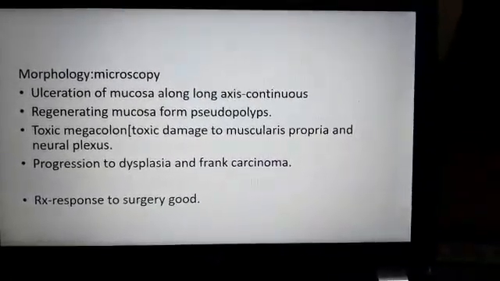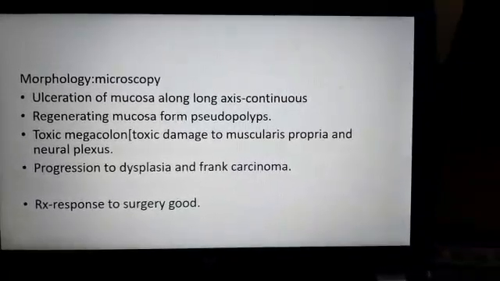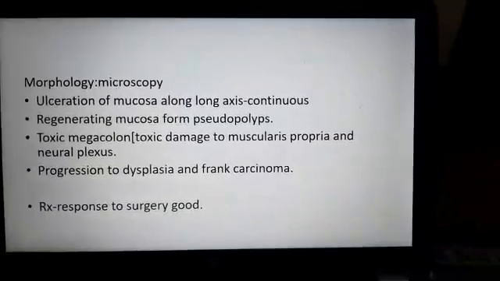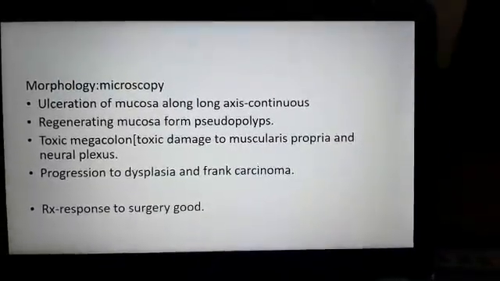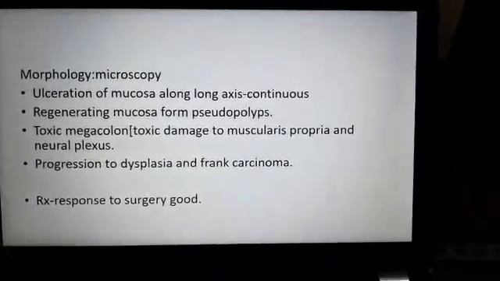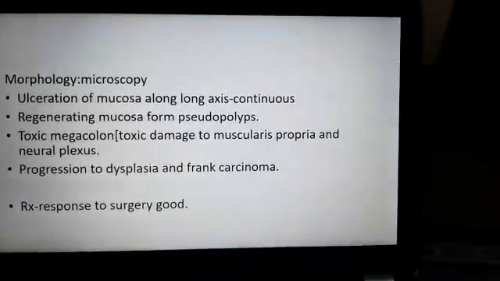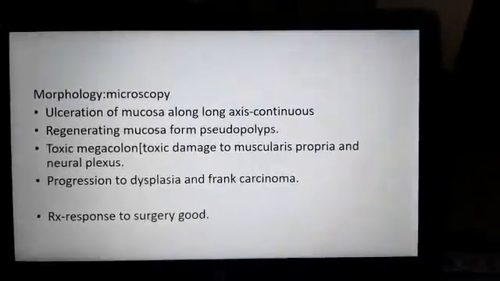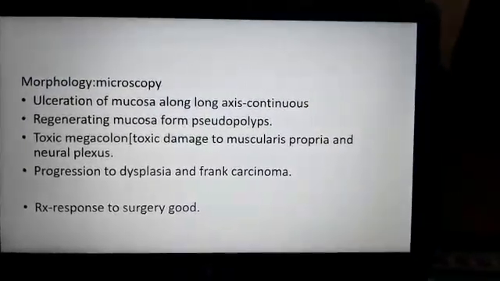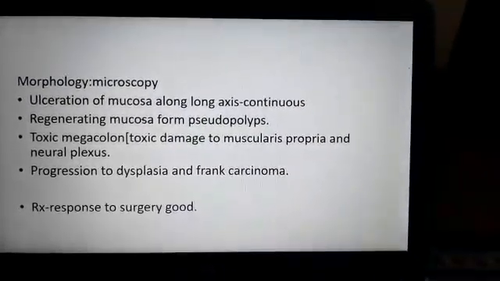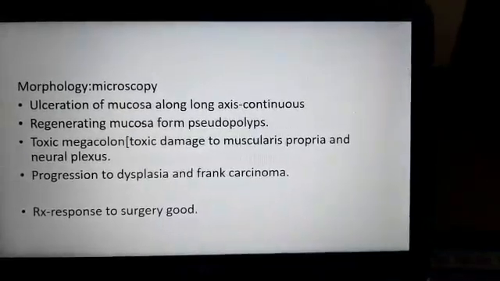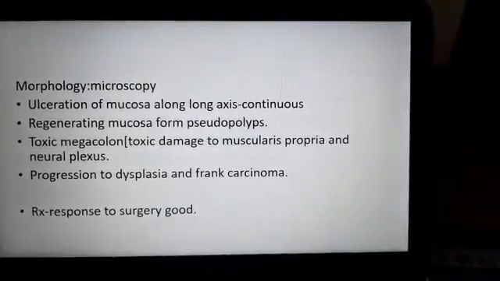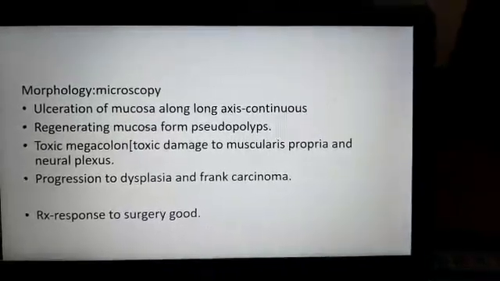One more megacolon we had already discussed. What was that? Congenital aganglionic megacolon, that is Hirschsprung's disease. That was different, please don't get confused. This is toxic megacolon, due to the damage occurring in ulcerative colitis to the neural plexus. In ulcerative colitis, progression to dysplasia and frank carcinoma is very, very common. Whereas response to surgery is also very good.